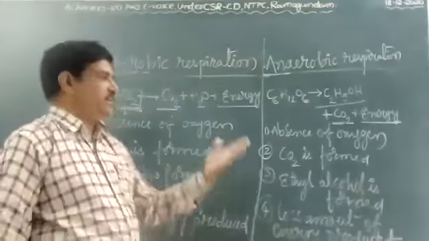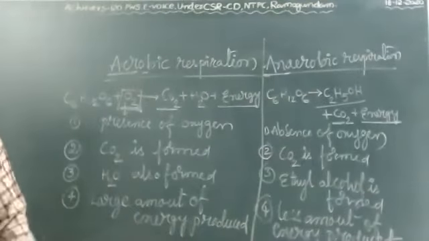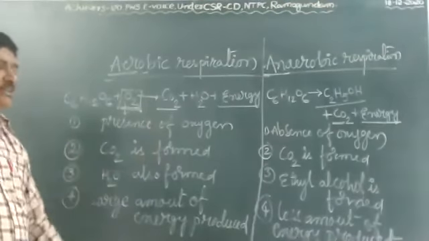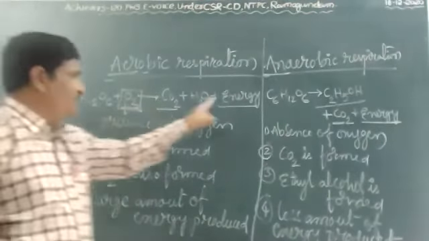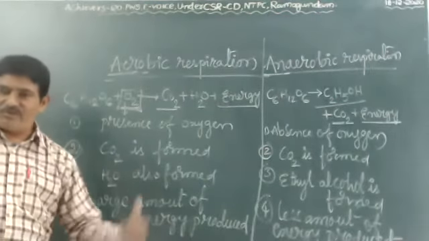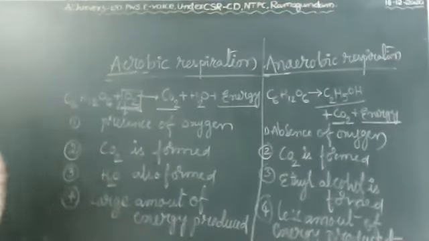Write 4 differences and you get the 4 marks, or at least 2 marks. Commonly they ask 2 marks in the board exam. Only with the help of the equation you can write the differences. Okay, children? If you want to take a photo, you can take. Completed, children?